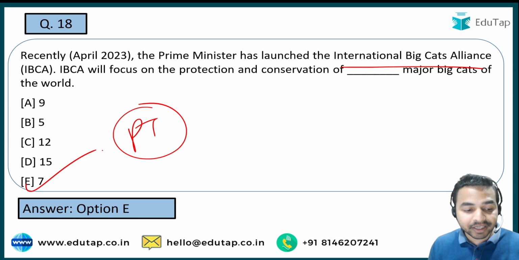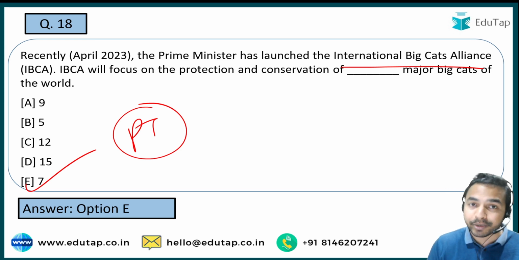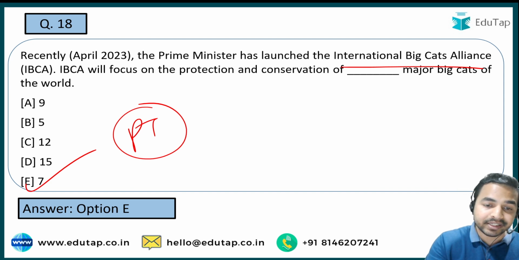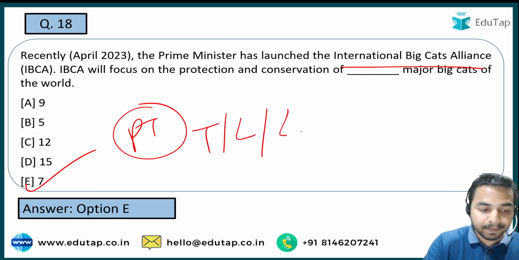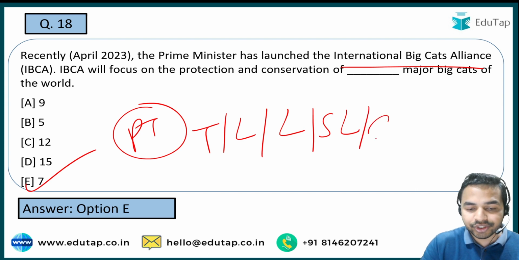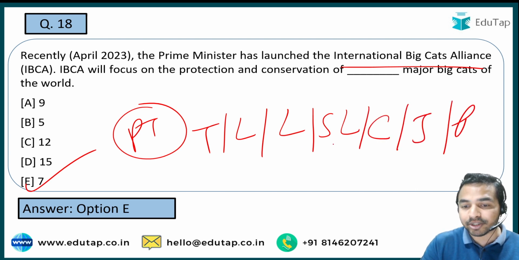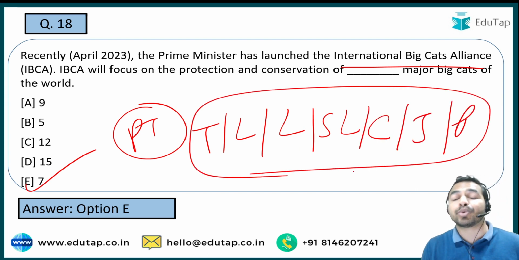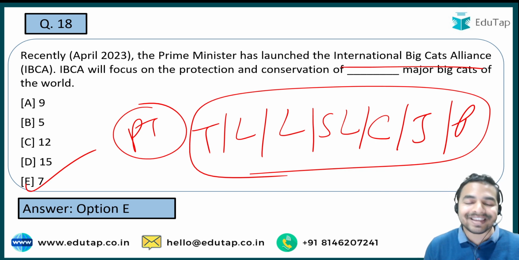तो गाइस, अगर हम बात करते हैं कि basically कौन सी वो 7 बिग कैट्स हैं जिनको ये कंजर्व और प्रोटेक्ट करने वाले हैं अंडर दिस पर्टिकुलर पार्ट, it is tiger, lion, leopard, snow leopard, cheetah, jaguar and puma. So these are the 7 big cats which will be protected under the International Big Cat Alliance.